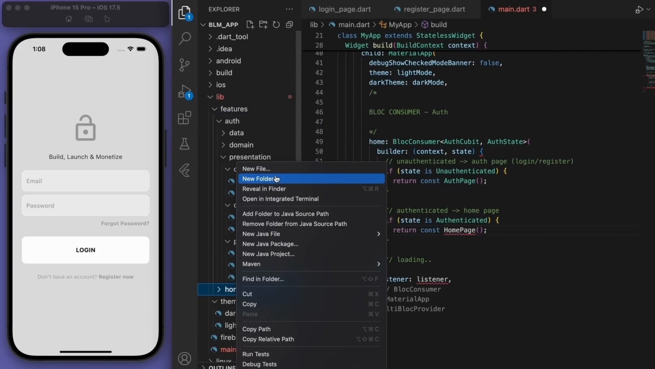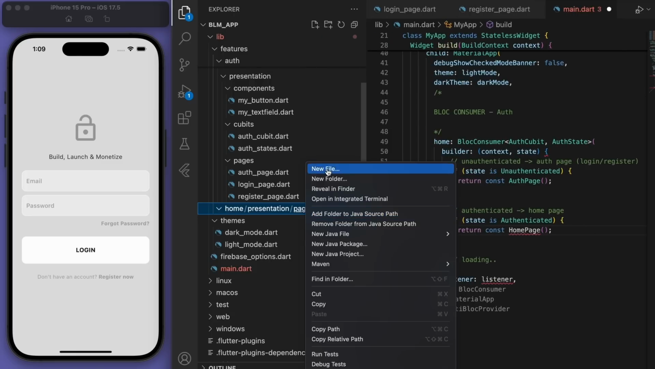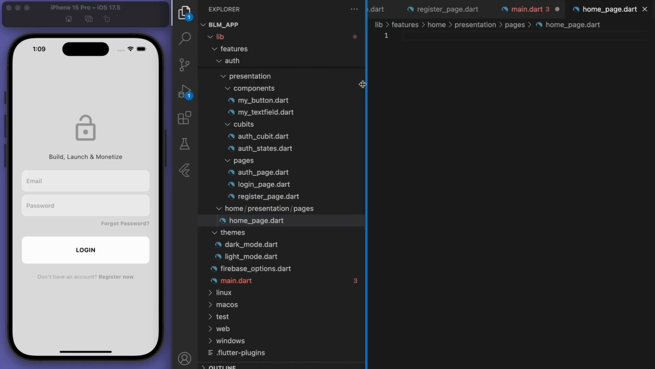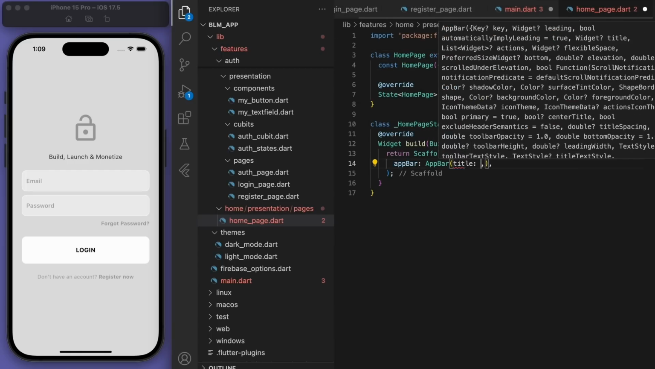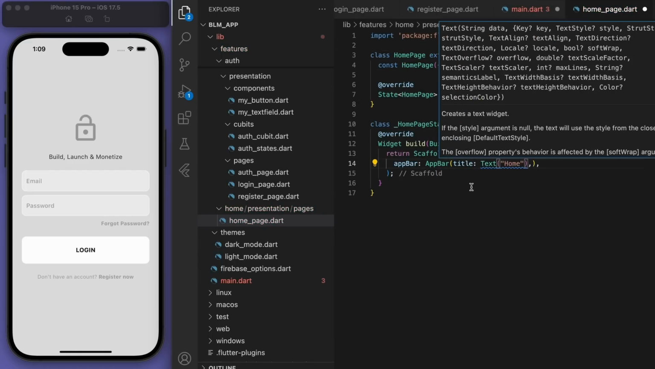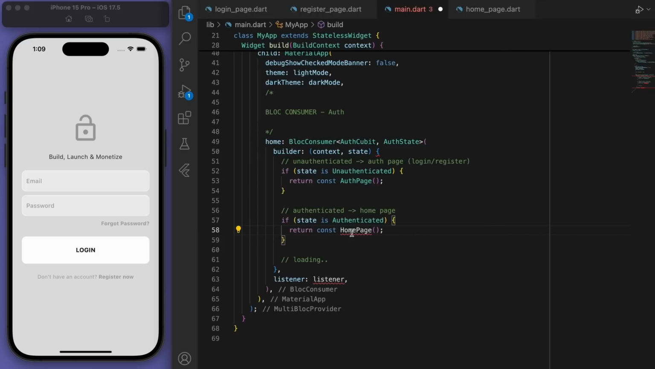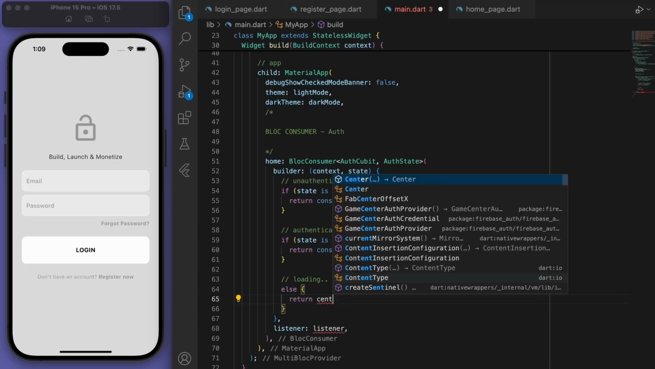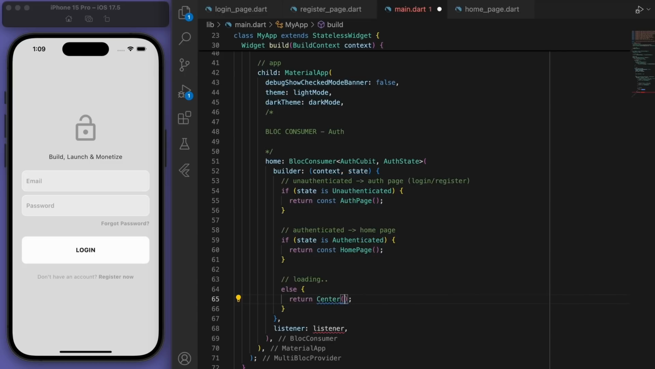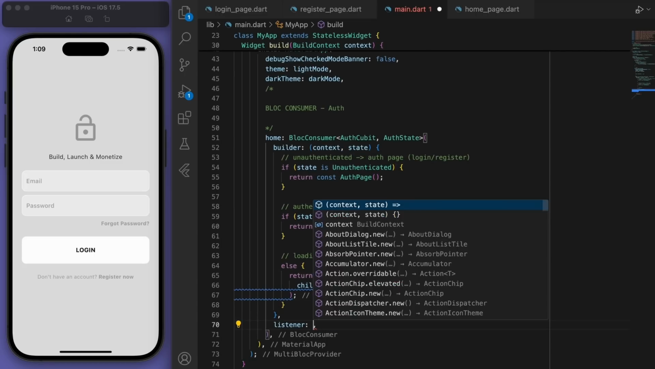And let's just quickly create the presentation folder, pages folder to finally create the home page. So I'm just going to create a very basic scaffold with an app bar. And let's come back to the main to import it. Cool. And then at the very end, let's say else it's just loading. So I'll just show a loading circle. Sweet. So that's the builder.